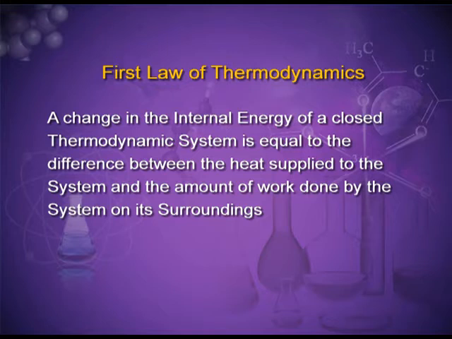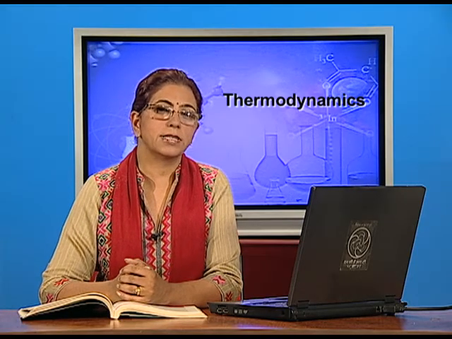A change in the internal energy of a closed thermodynamic system is equal to the difference between the heat supplied to the system and the amount of the work done by the system on its surroundings. Mathematically, the first law is delta U is equal to Q plus W. By the first law of thermodynamics, we can say that energy can neither be created nor destroyed.